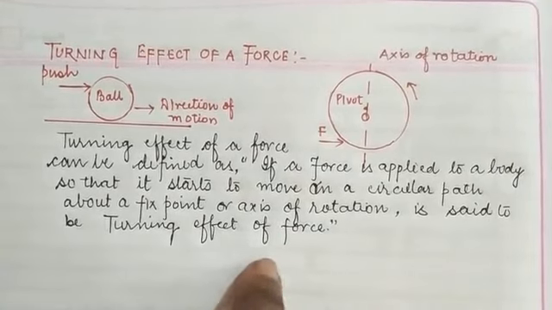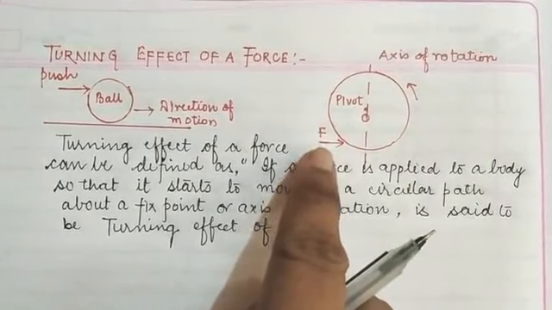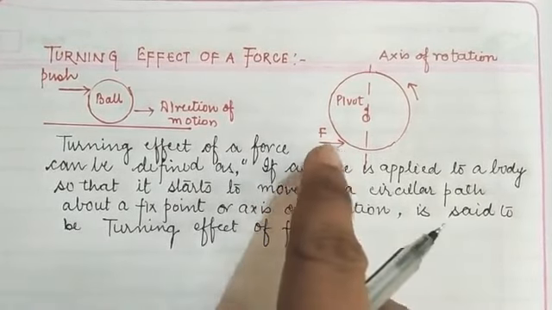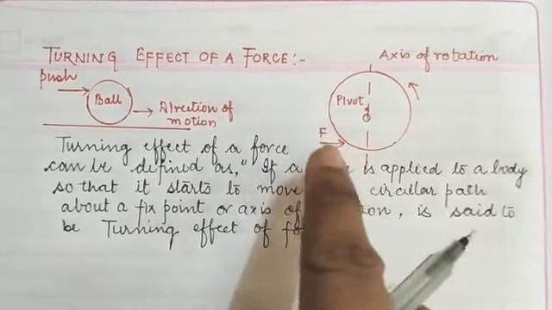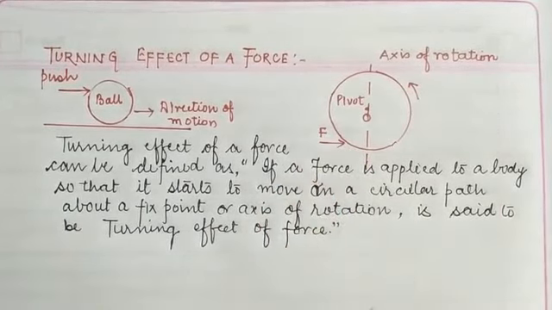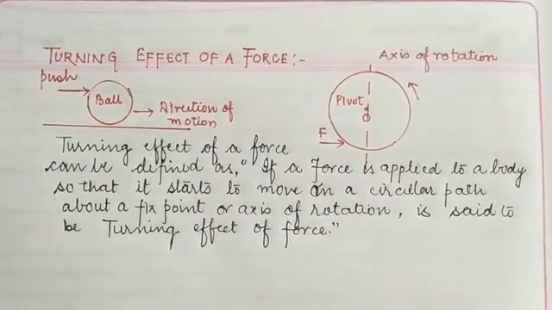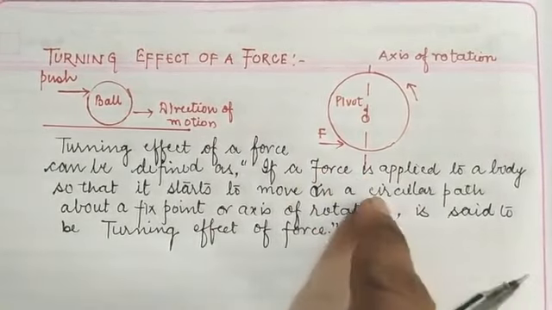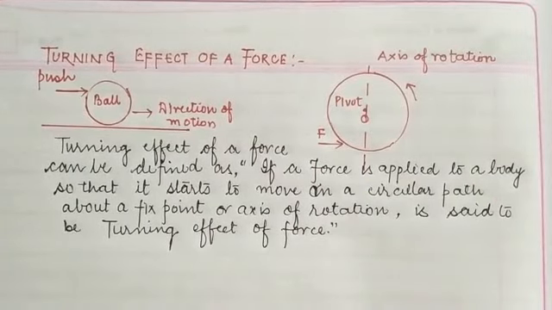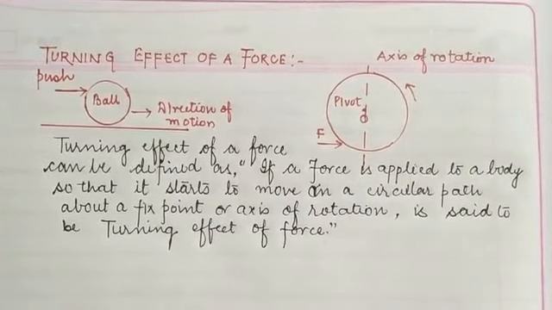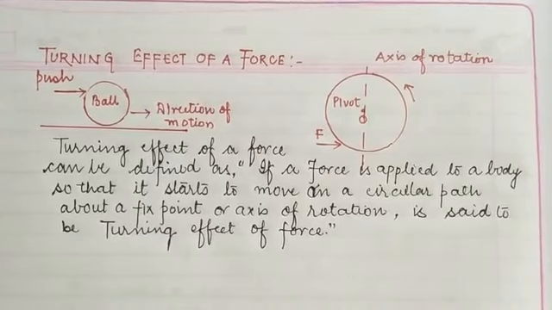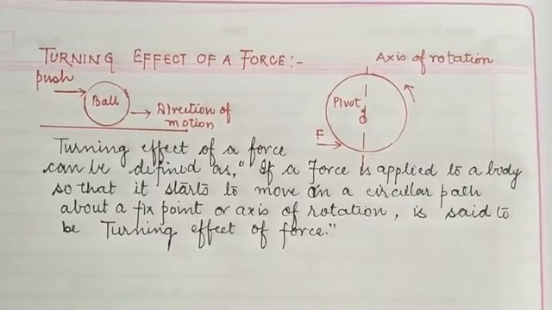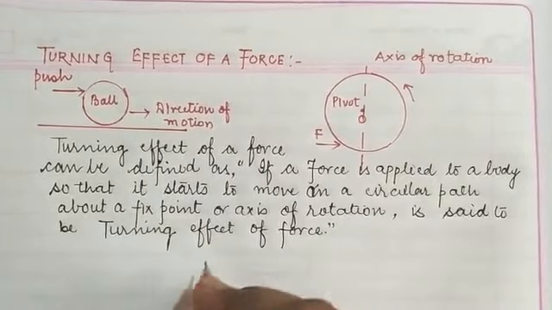So children, we have seen through this definition that whenever we apply a force, and due to the application of the force a turning occurs in the object, it means that the object starts to move in a circular path. That is known as the turning effect of the force. So children, what may be the different factors on which the turning effect of the body may depend? The turning effect is also known as torque.